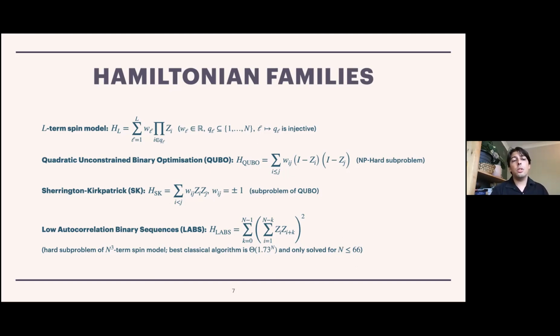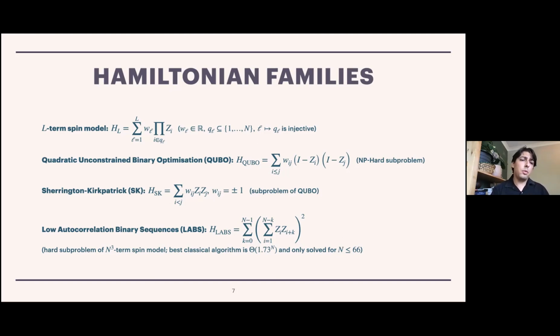So we looked at quadratic unconstrained binary optimization, or QUBO. And this is where the products of Paulis are guaranteed to be only between pairs of qubits. So you can think of this as checking the parity of different pairs of bits and then assigning some kind of a weight to it. So maybe you prefer the two bits to be the same, or maybe you prefer the two bits to be different, and the QUBO model can handle this. And QUBO is known to be NP-hard, and it is a subproblem of the L-term spin model.